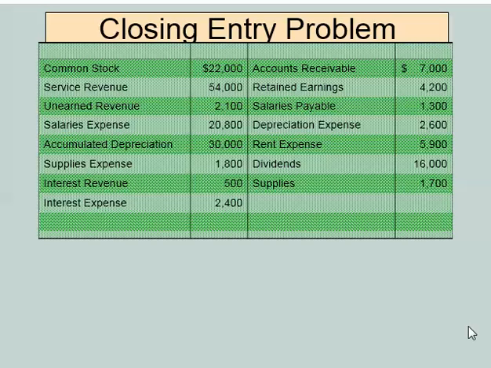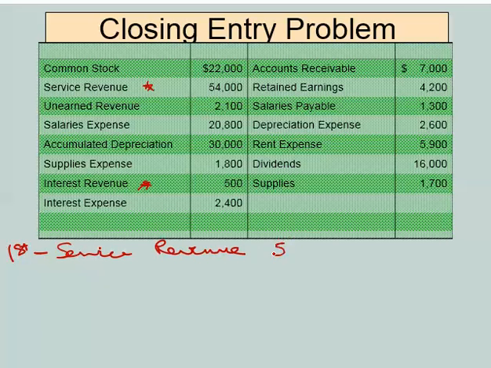So remember that first closing entry requires us to go ahead and close our revenues. Well, let's figure out what revenue accounts do we have. I see interest revenue right there, and I also see service revenue. So those would normally carry a credit balance. The only way I can get rid of that credit balance then is going to be to debit both of those for the amount showing on our books.